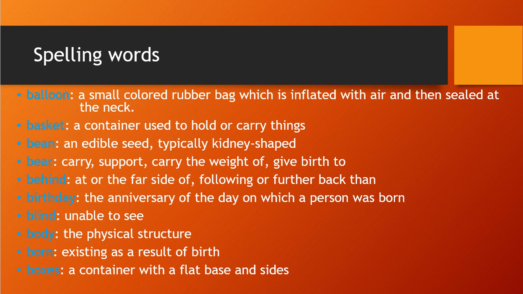Seventh one is blind, unable to see. If a person is unable to see, what do we call that person? That he is blind. That person is not able to see, it means he is blind. So the pronunciation is blind and the meaning is unable to see.